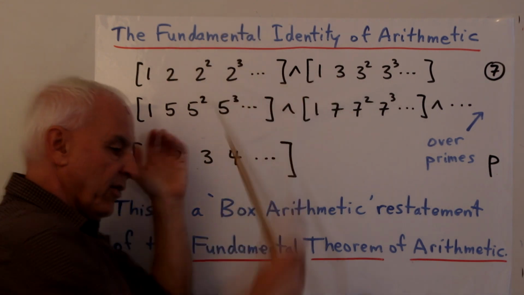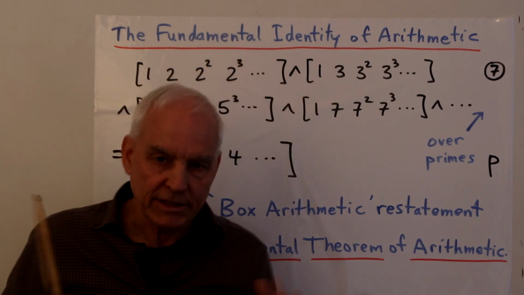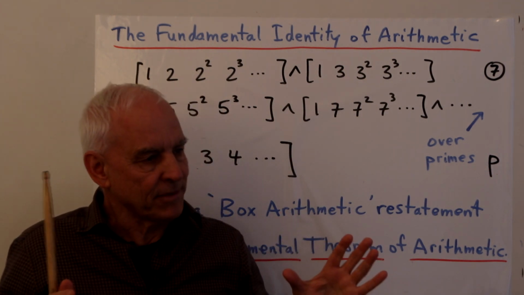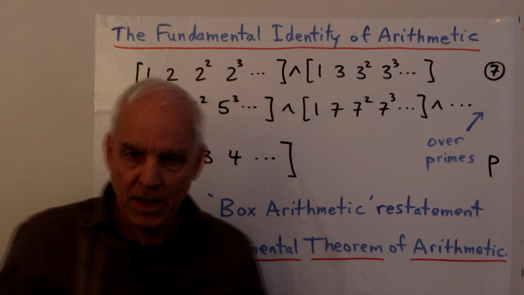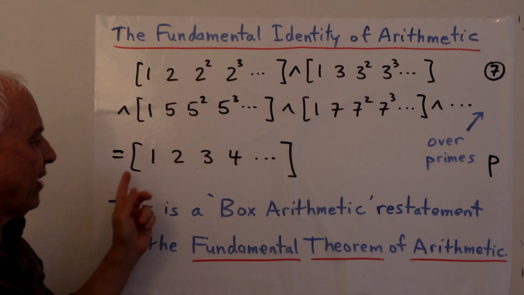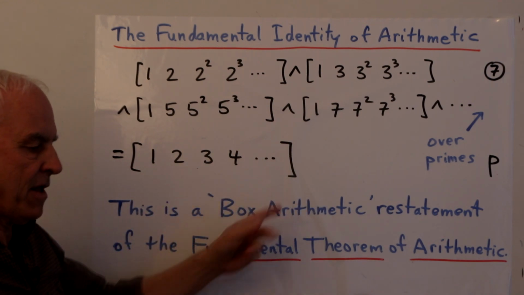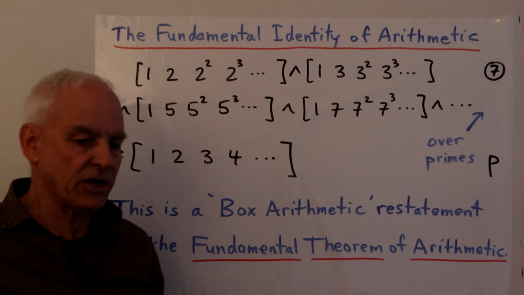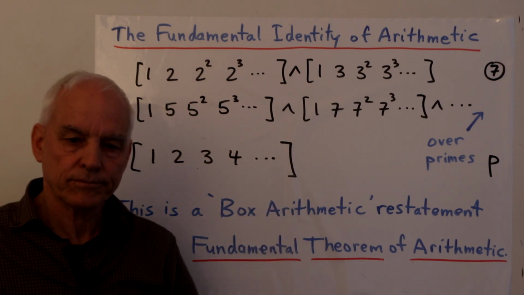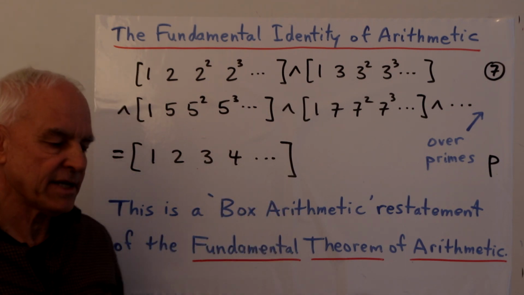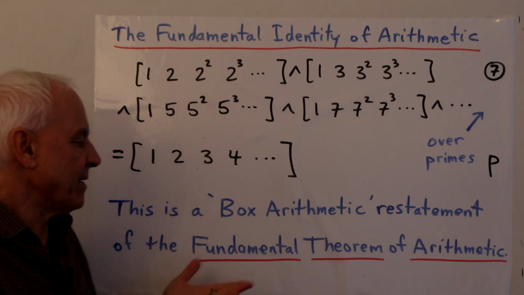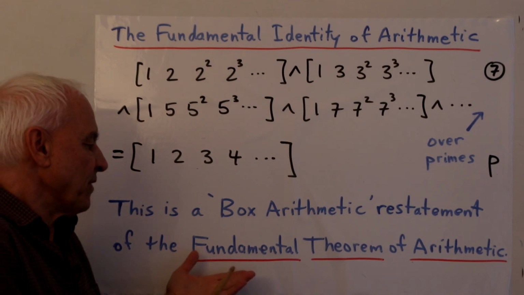And the statement is that in the world of box arithmetic, suitably defined, suitably interpreted, the result of this ongoing caret product is this box. The box just consisting of the natural numbers starting with 1: 1, 2, 3, 4, etc. So this is a statement of box arithmetic. And it's not too hard to see that this is really somehow equivalent to the fundamental theorem of arithmetic.